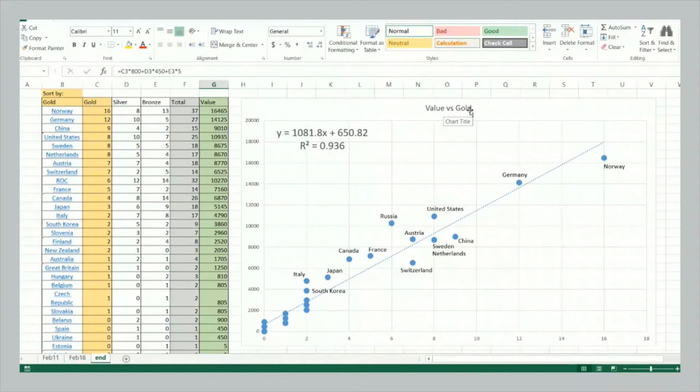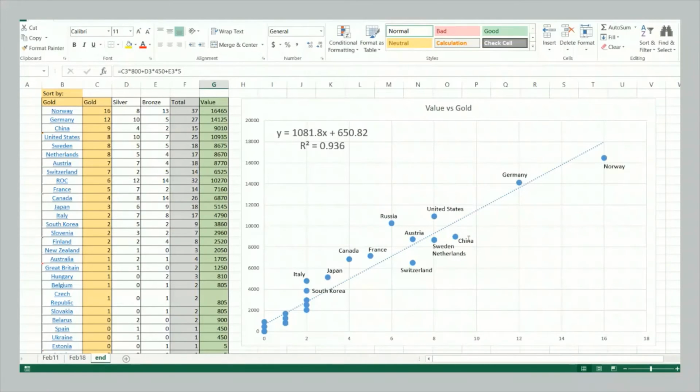And what we see when we look at things from this perspective is, well, Norway is still in a category all on its own. Okay, by value, by gold, it is the highest. Germany is still the runner-up with nobody near it. Then we have this group of runners-up over here, this second runners-up, and here we have United States, Sweden, Netherlands is actually 1 dot here, China, Austria, Switzerland, Russia, right?